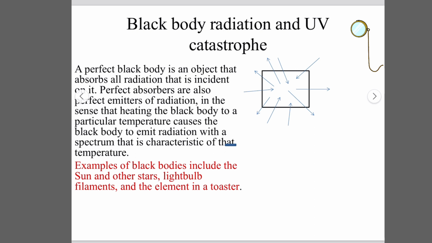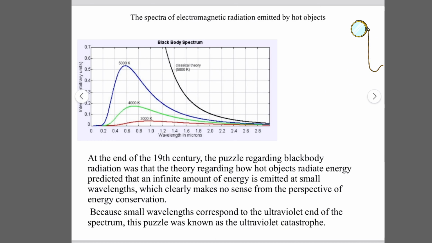Some examples of black bodies include the sun and other stars, a light bulb filament, and the element in a toaster or electric heater. Now I will talk about the ultraviolet catastrophe. This curve shows the spectra of electromagnetic radiation emitted by hot objects.